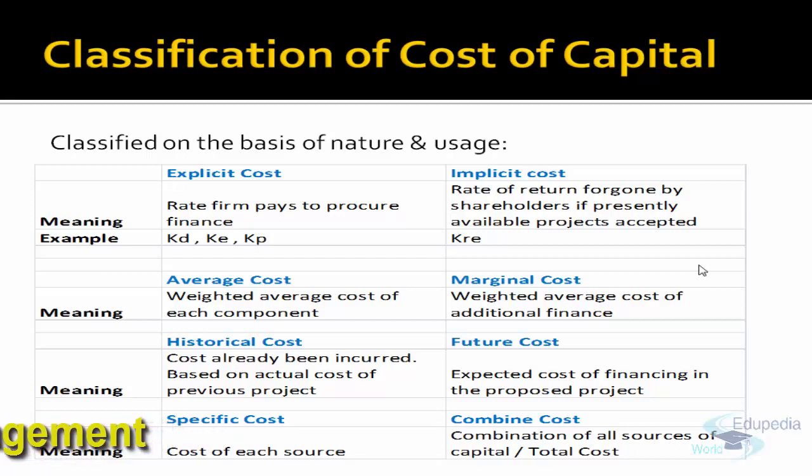The last classification is specific cost and combined cost, which we already discussed in the first class.